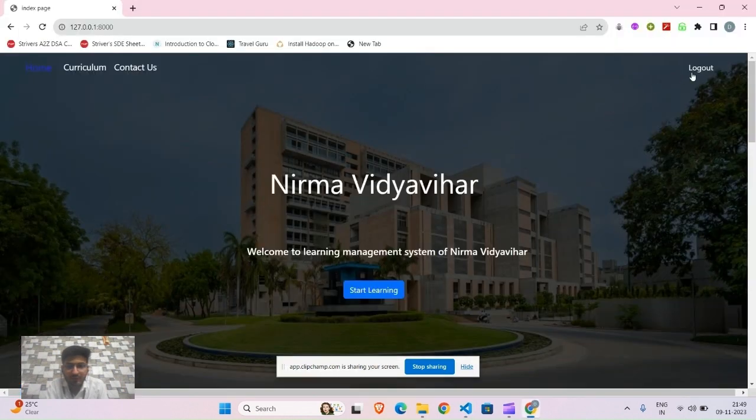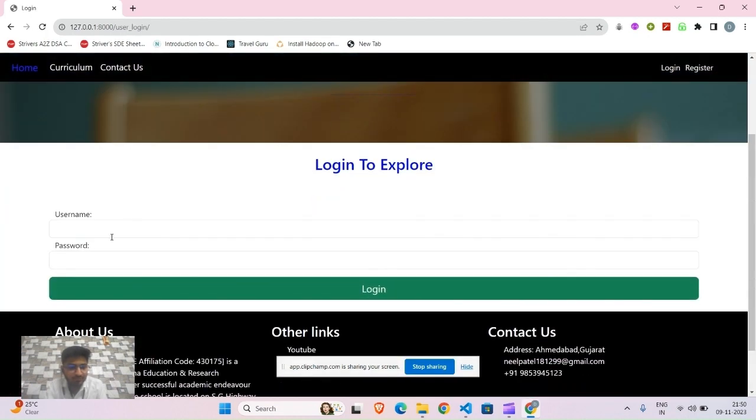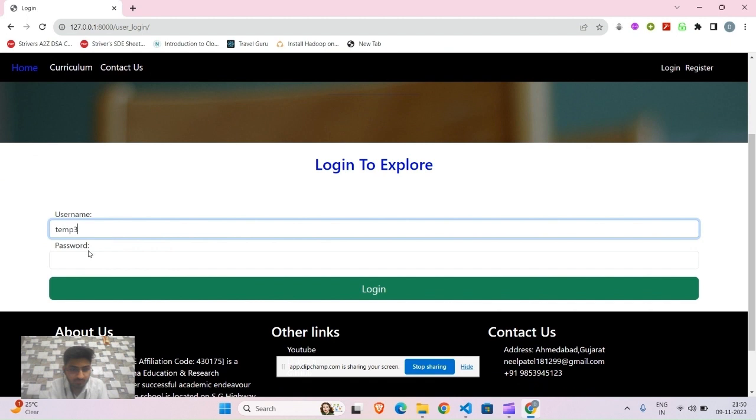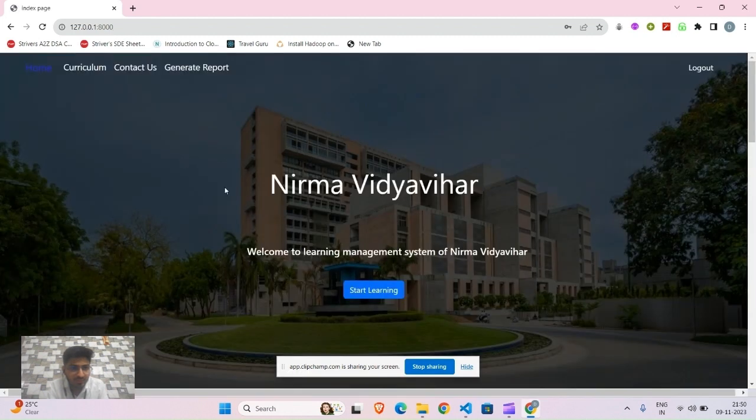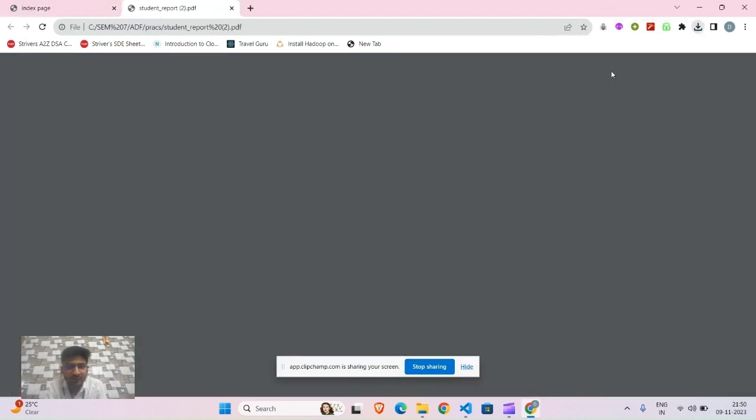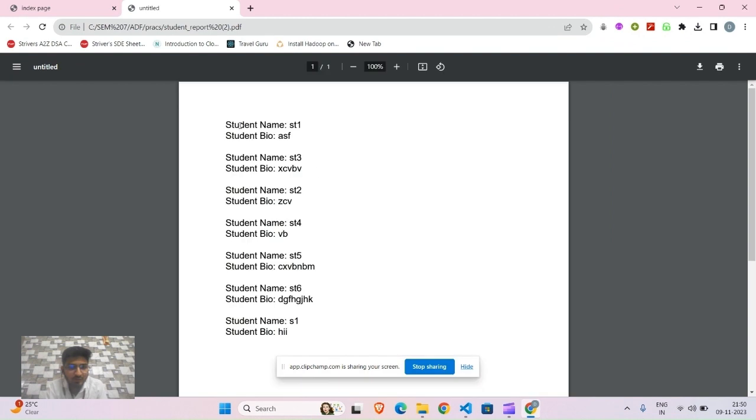So if we log in as a teacher, then the particular generate report option will be displayed, and if we click on the generate report option, then a PDF will be downloaded containing the student reports. So it has the student name and the student bio.